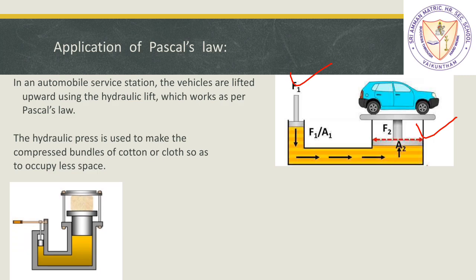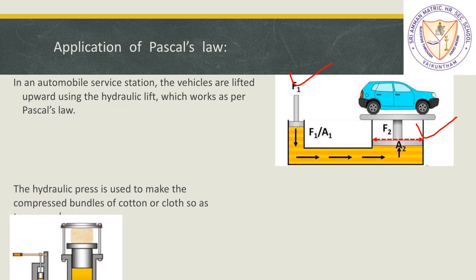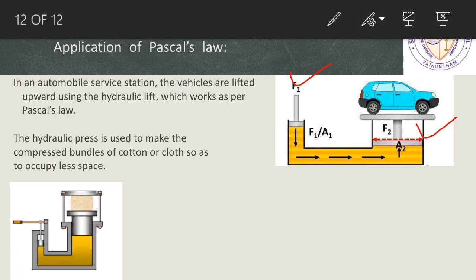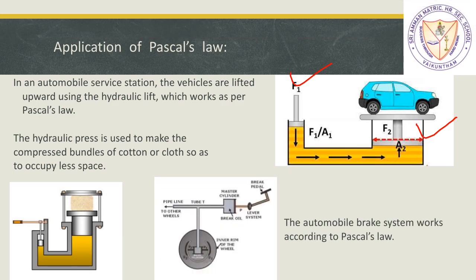So we need a high amount of pressure. What we do is apply a small force at one point, which results in high pressure at the other end. This is called the hydraulic press, which is used for compressing bundles of cotton or clothes so that they occupy a smaller area or small space.